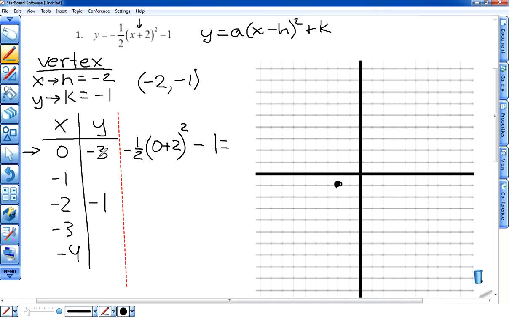Okay. Now we need to plug in the value of -1. Okay, plugging in the value of -1 produces -1/2 times (-1 plus 2) squared minus 1. This was -3. So now we have a -1 in the location of our x instead of a 0. So again, we're working on -1 here.